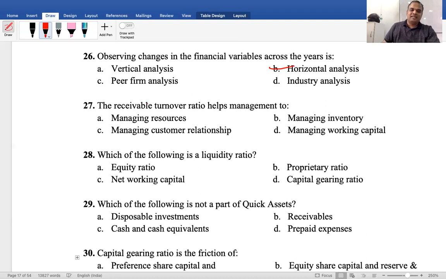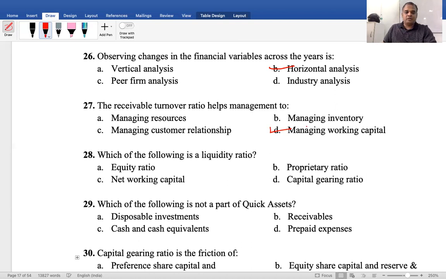Good. The receivable turnover ratio helps management in managing resources, managing inventory, managing customer relationship, managing working capital. Next question.